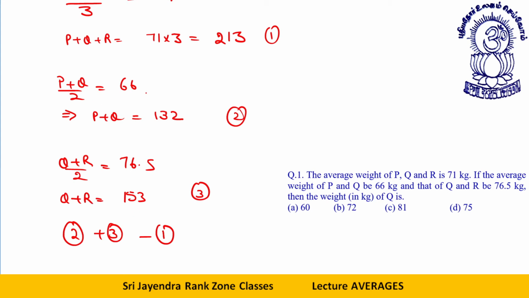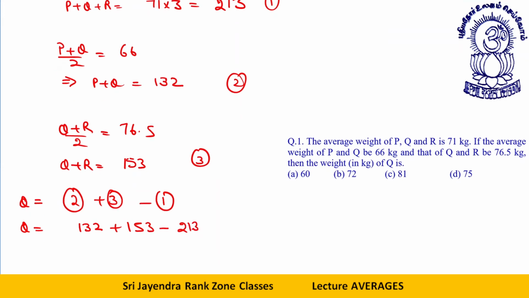P plus Q plus Q plus R minus P plus Q plus R will give me Q. So Q will be equation 2, that is 132, plus equation 3, that is 153, minus 213. 153 minus 213 is minus 60. 132 minus 60 gives you 72. This is one way of doing it.